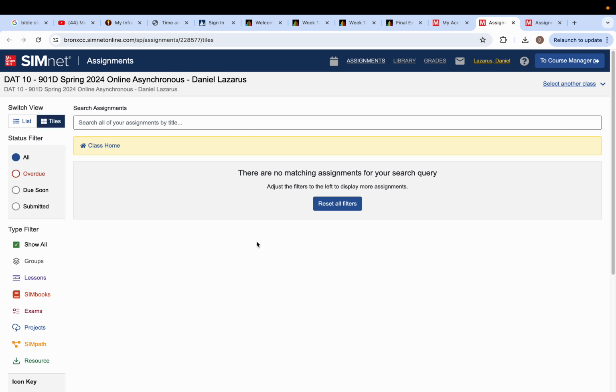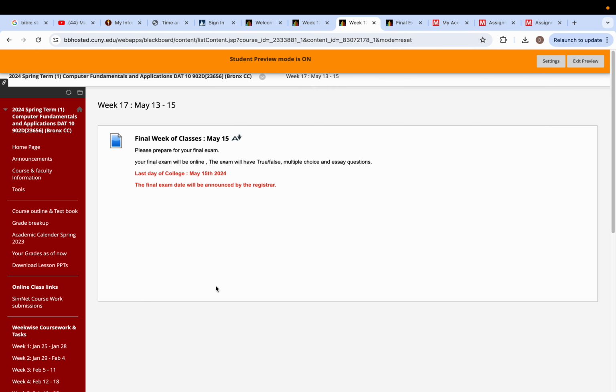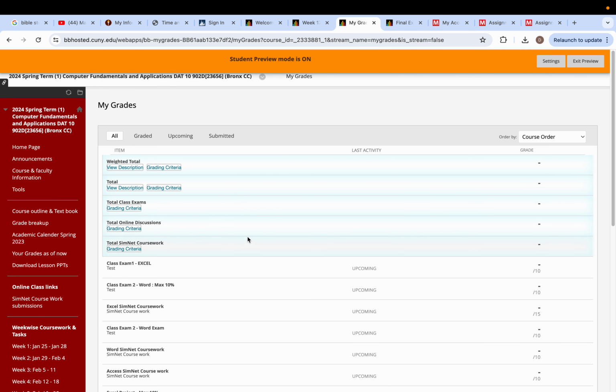Now that you look into your SimNet, there will not be any more assignments. All your assignments are done. All your grade books have been updated as of date. So when you click on your grades as of now, you will be able to see all your grades. Look at the weighted total here, the top one. That is your grade as of now out of 100%. Okay, so you still have the final exam coming up. So that grade might change, but that is your grade as of today.